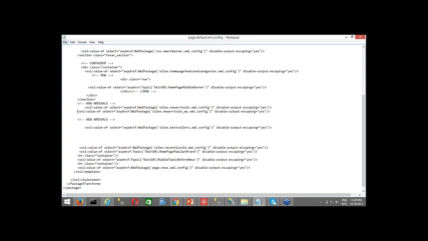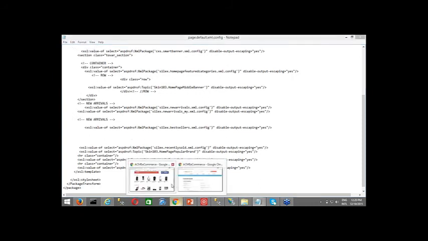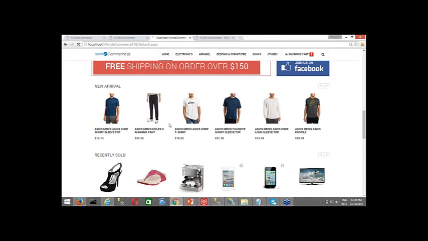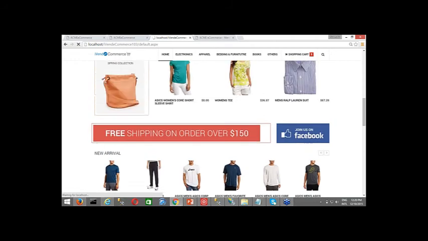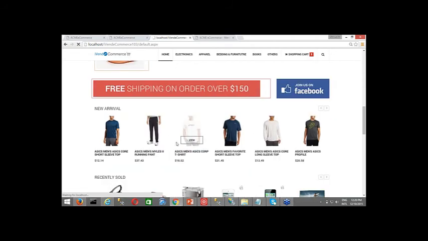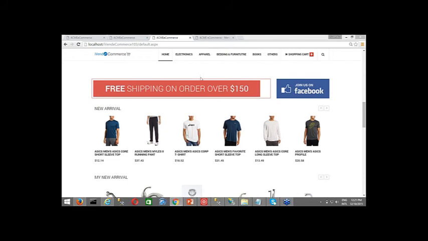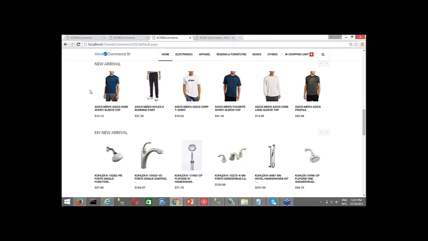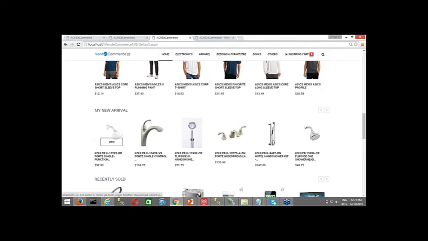Now once I make these changes and save my file, I go back to my page and refresh it. So we can see that the new variable recently sold is coming. After that, there is no third widget coming. So as you scroll down, you have new arrival over here, and you can see that there is another widget which is coming as my new arrival, which I just created, right? And with the entity ID that I want to display my products. So this is the entity ID.